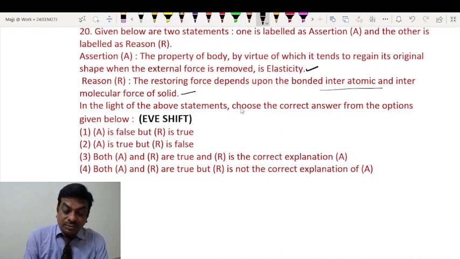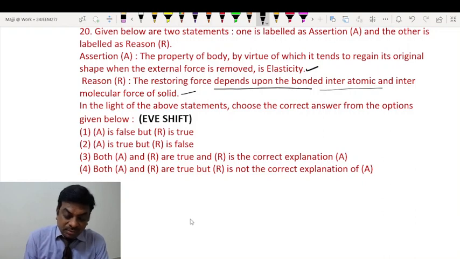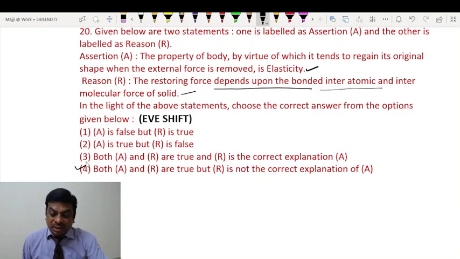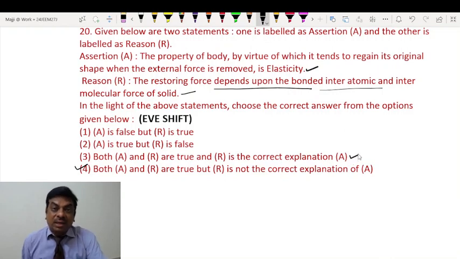However, we cannot see any direct explanation of this, so it is slightly ambiguous. I'll go with 4. Both A and R are true, but R is not the correct explanation of A, even though some teachers are of the opinion that R is the correct explanation of A. There is some element of ambiguity in it.